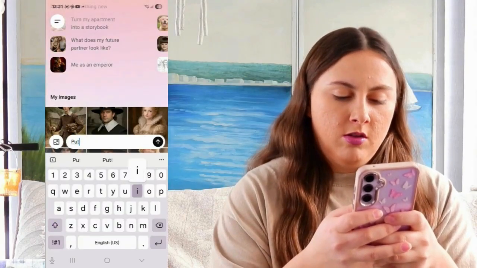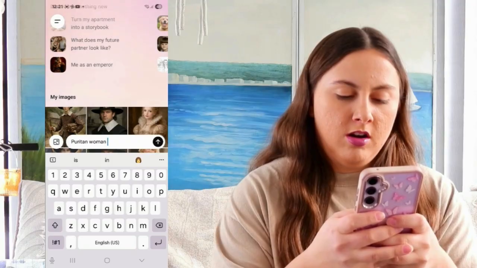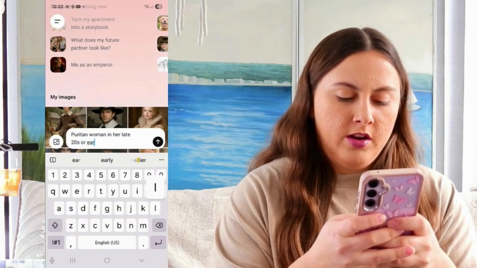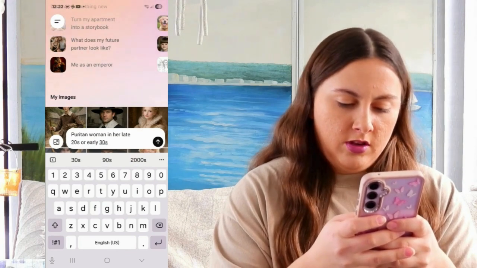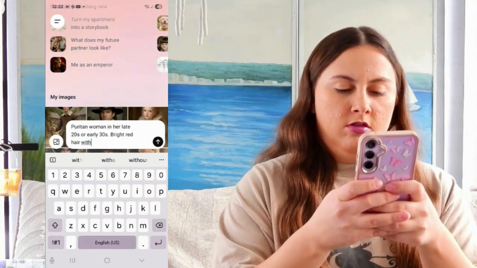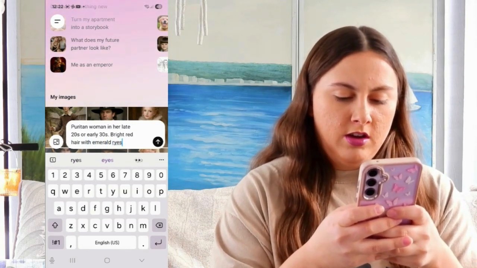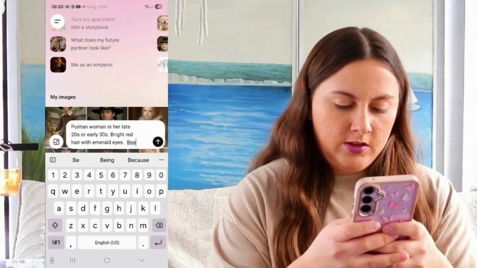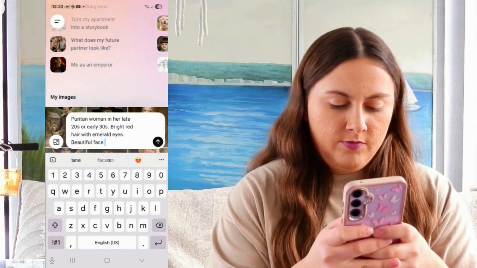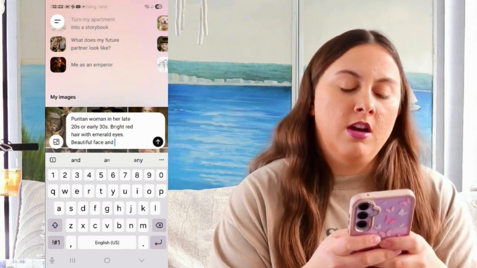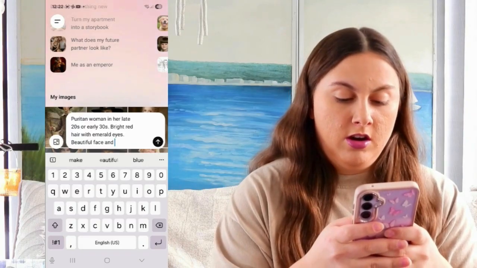So let's describe her as a Puritan woman in her late 20s or early 30s. Bright red hair with emerald eyes. Beautiful face. And I won't say generous figure because it's probably not specific enough for AI. So I'll say curvy figure.